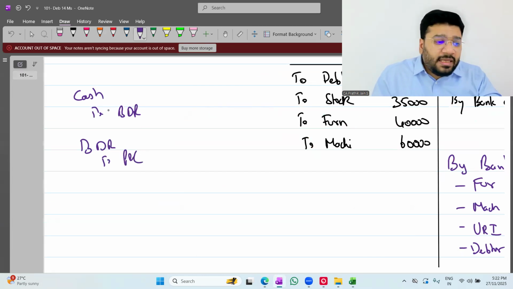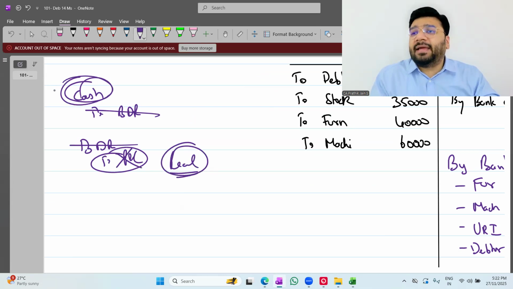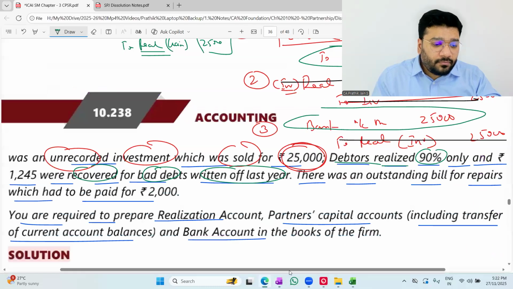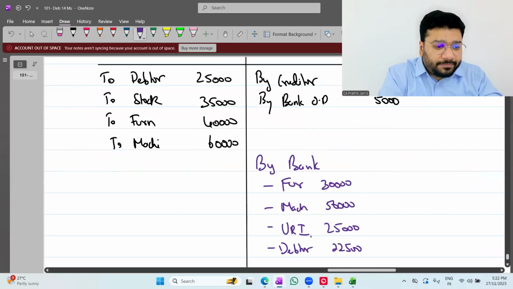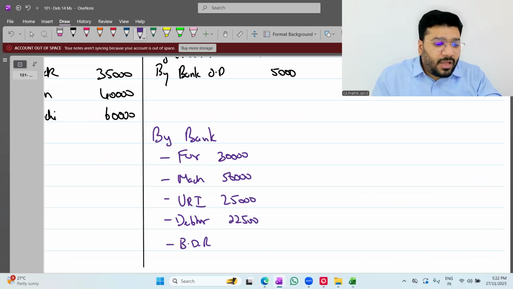Yes or no? If I remove the impact, what is the impact? Cash to P&L. Instead of P&L, now it is going to be realization account. So in the realization account, by cash or by bank. Any problem? Online people, any problem? No, sir. Bad debt recovered. How much is it? 1245.